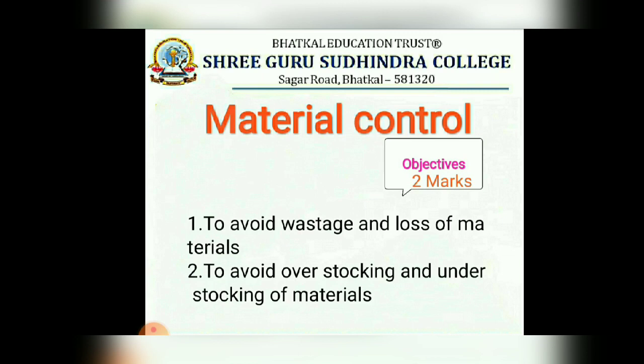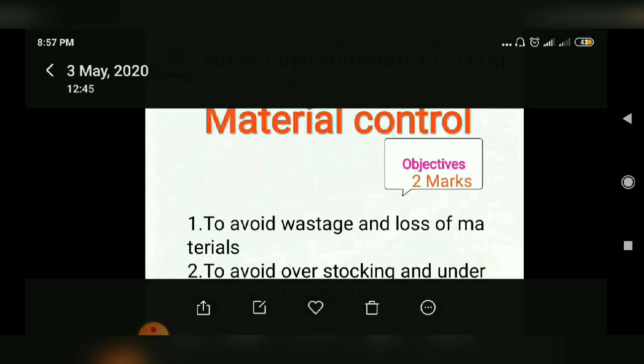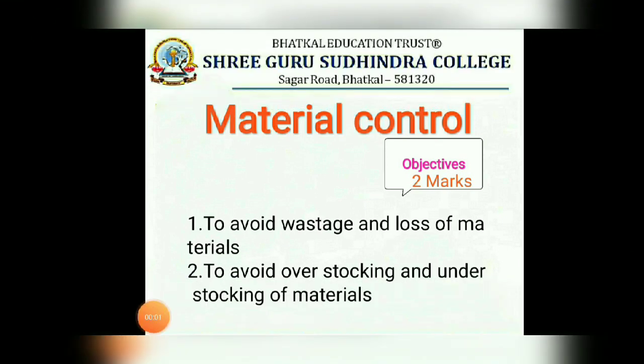So you can save raw materials as you order the raw materials of right quality and quantity. So that is important.